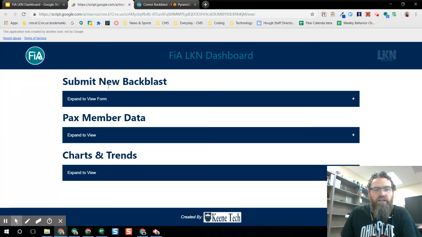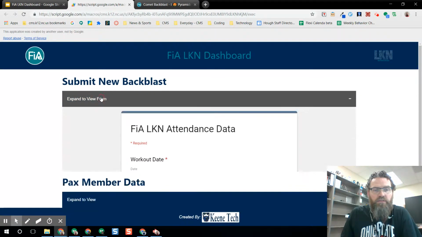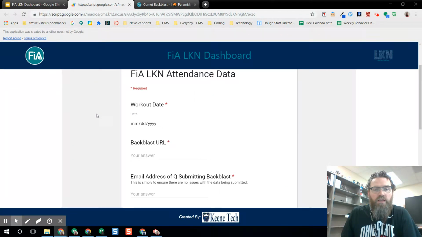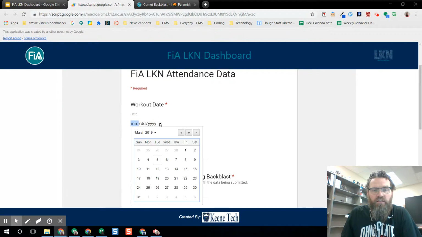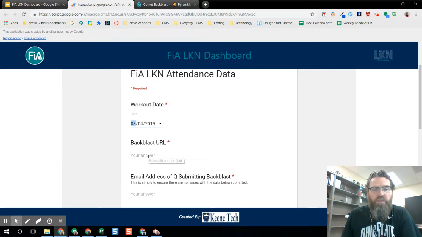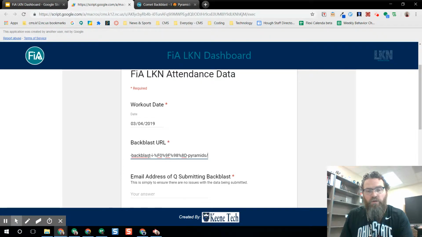The first area is to submit a new backblast. So if I expand this form, basically you would put the date, and there's a trick. If you click the drop down, it's going to open up a calendar. And then if it was today, you would click the dot. We know this is for March 4th. Here I'm going to paste in the URL.